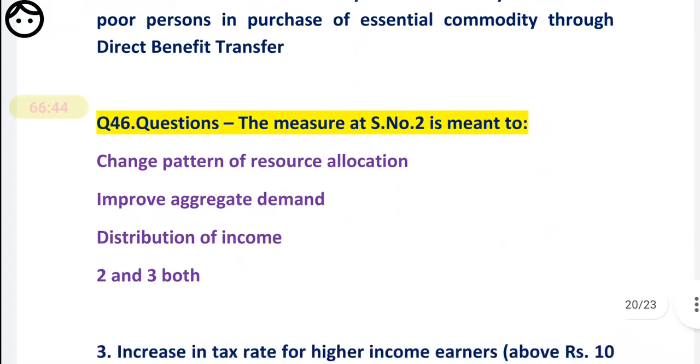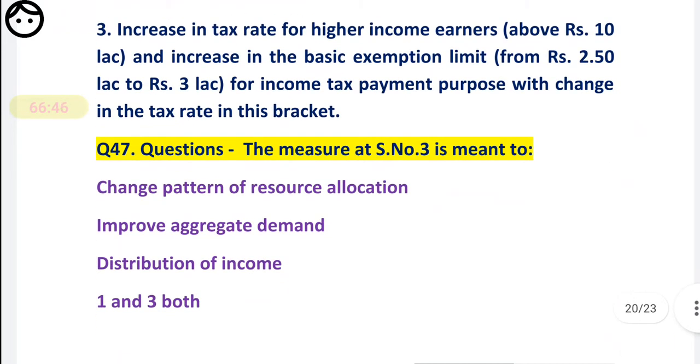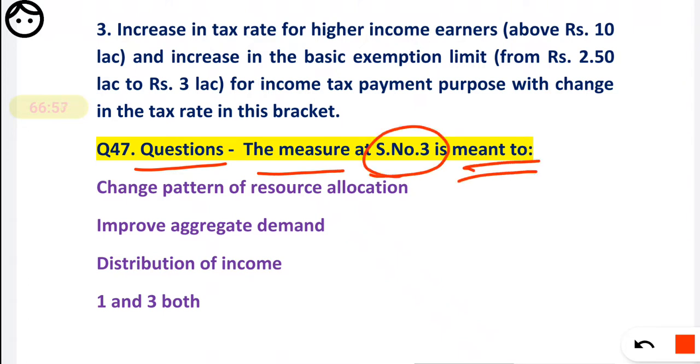Now the next question you have to discuss, the third. The question is that the measure at serial number 3 is meant to. What do you mean by serial number 3? See, this is the 47th question. What happens in serial number 3?